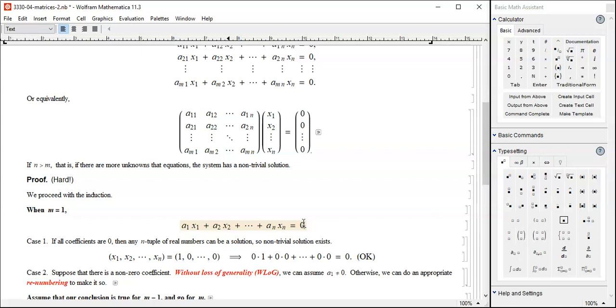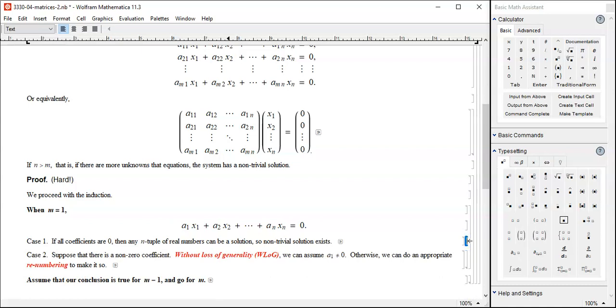Remember, all the a's are 0, and x1 is 1, all the others are 0. So what I had is 0 times 1, which is 0, and all the others are 0 times 0. So yes, we get 0. And of course there are infinitely many more, but I don't care. I want to establish one non-trivial solution, and we found one, and that's it.